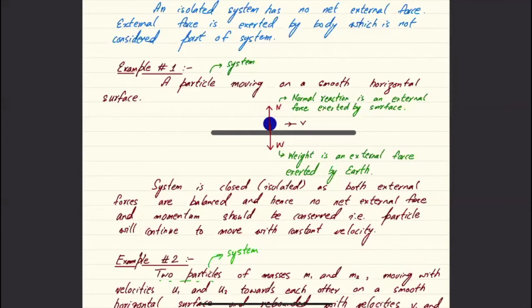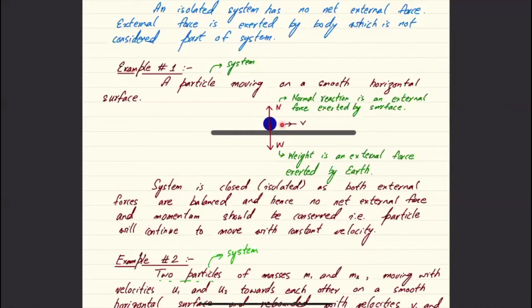I said an isolated system is the one which has no net external force. So even if there are external forces, but the resultant is 0, I'd still say that there's no net external force. And if there's no net external force, then it will be an isolated system. And if it is an isolated system, the momentum should be conserved.